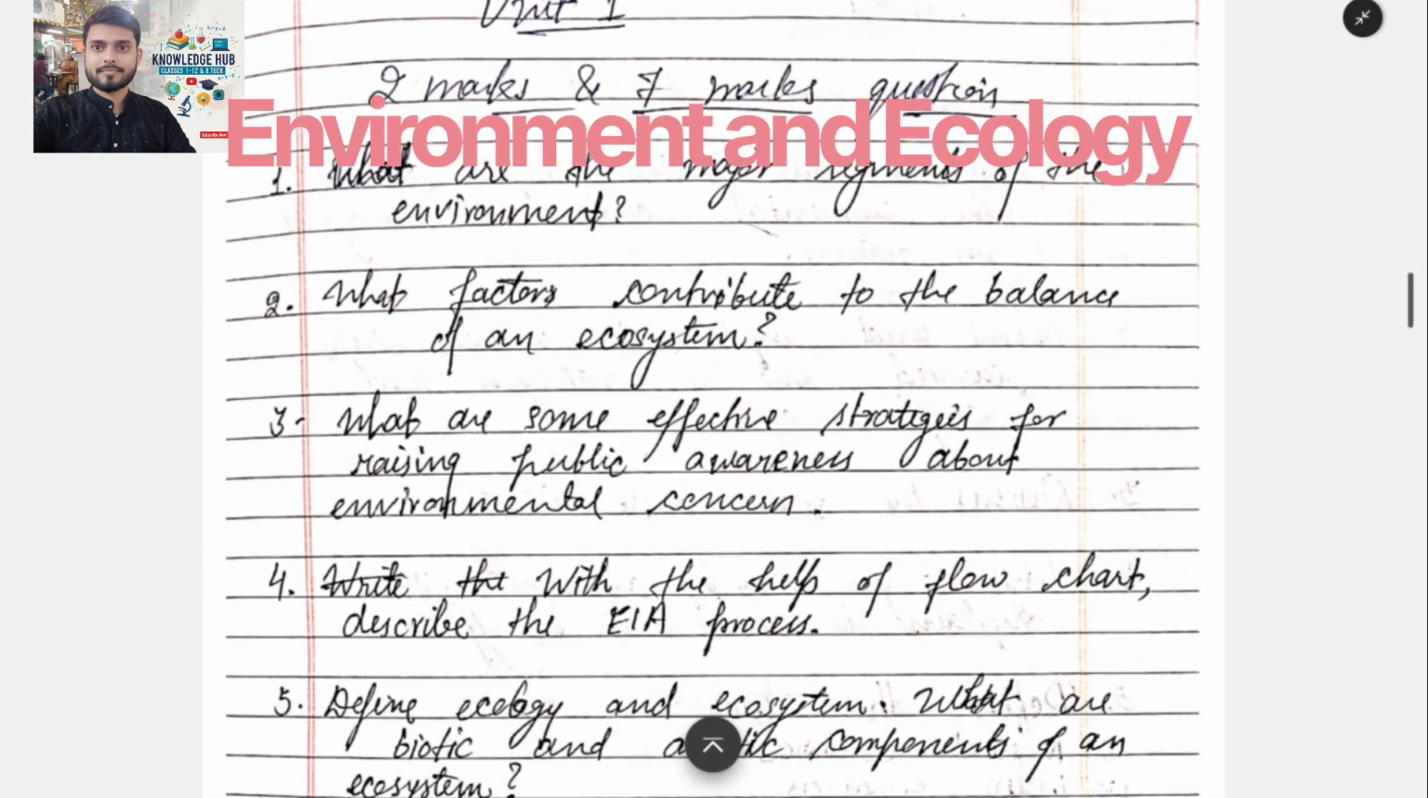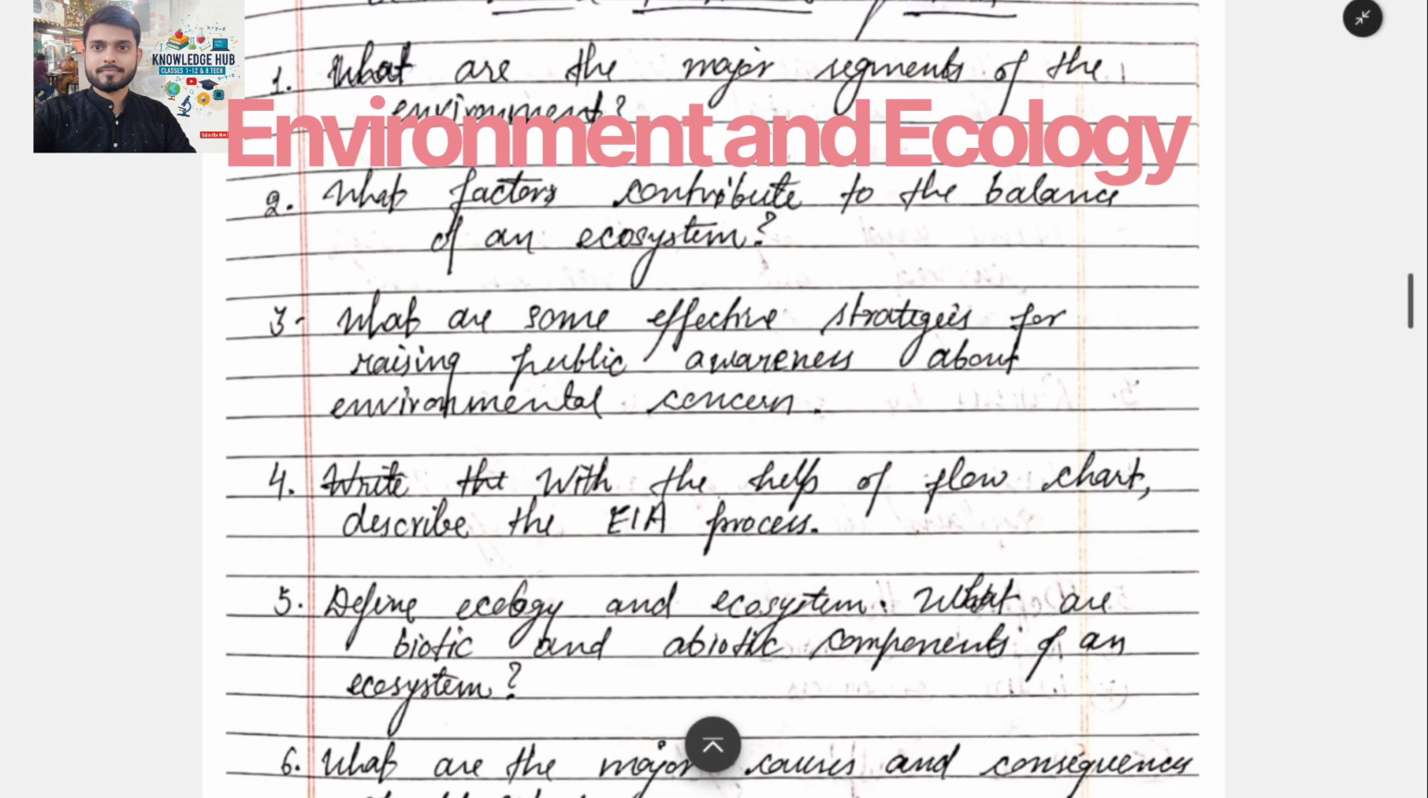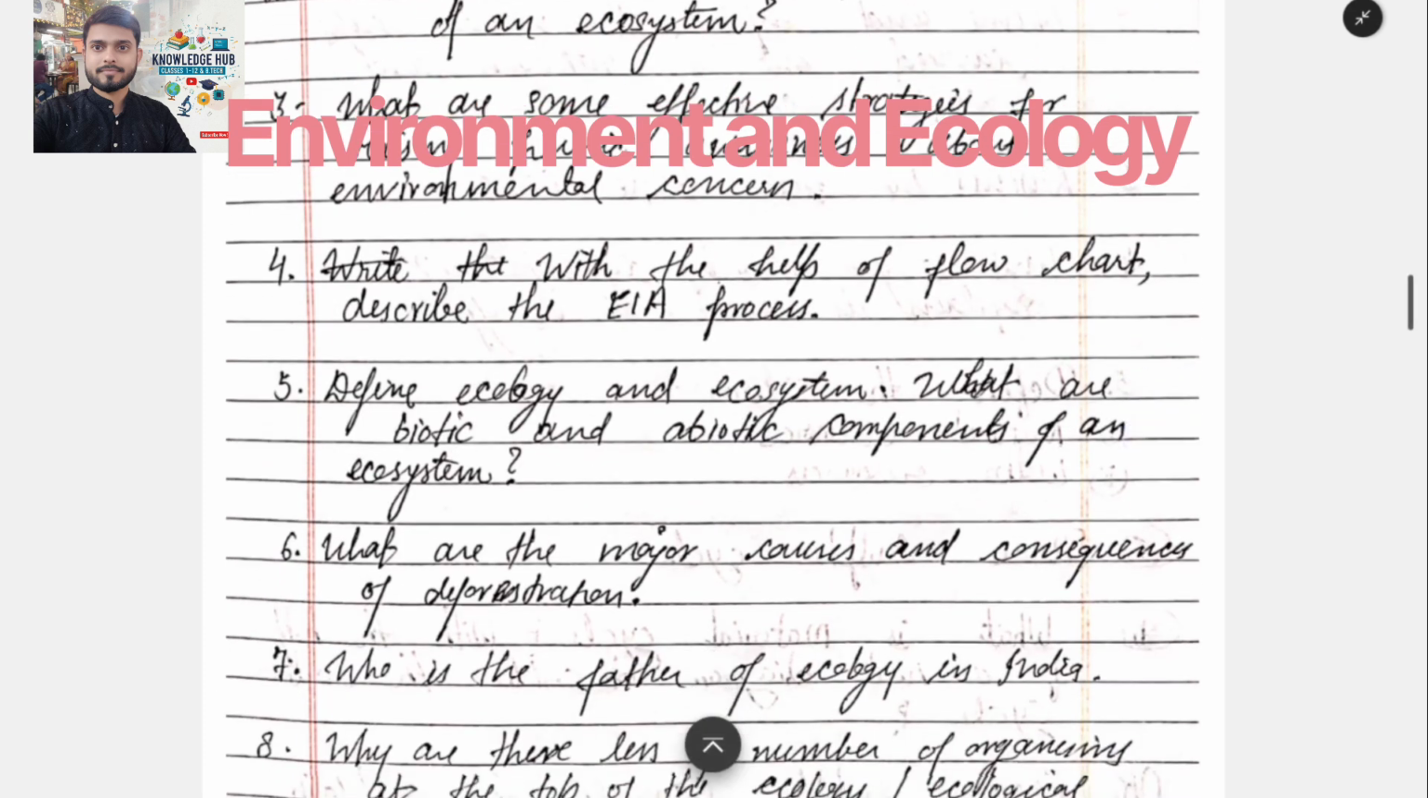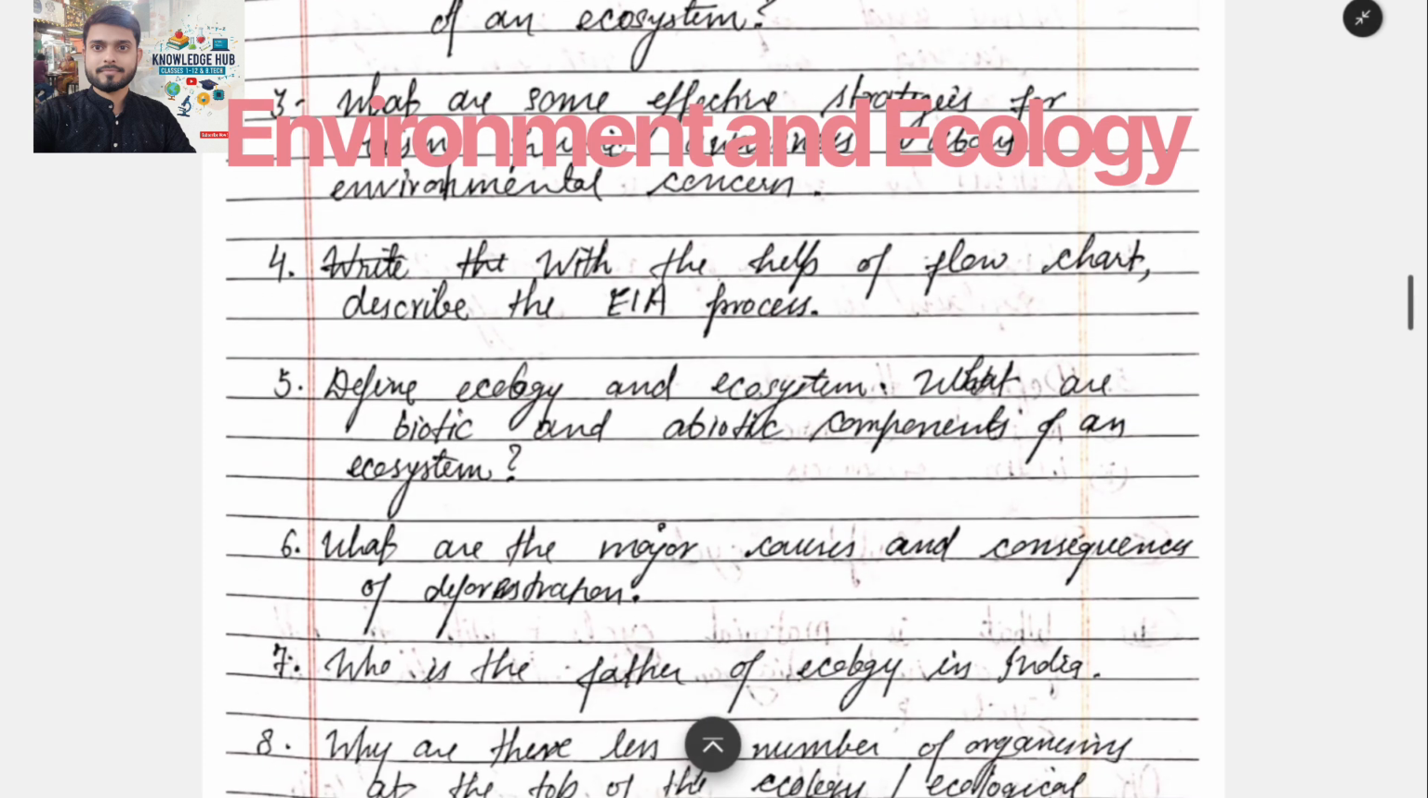Now the second question is what factors contribute to the balance of an ecosystem? The third question is what are some effective strategies for raising public awareness about environmental concerns? The fourth, with the help of a flowchart, describe the EIA process. The EIA process is basically a type of environmental assessment which flows from one place to another.